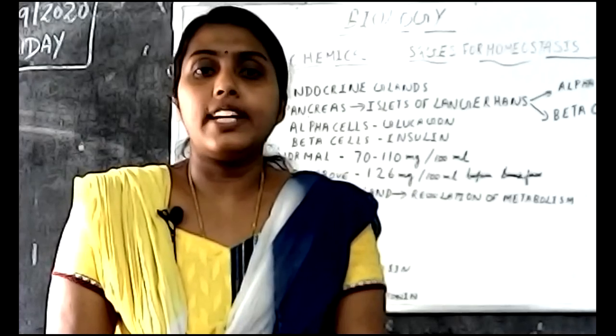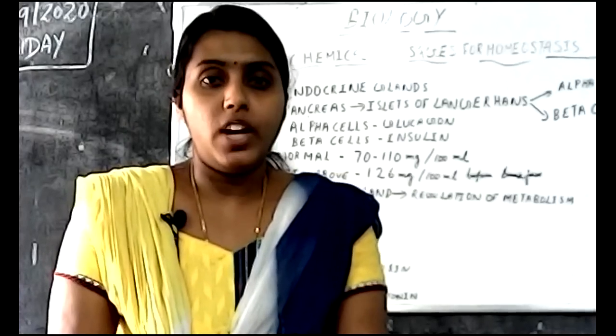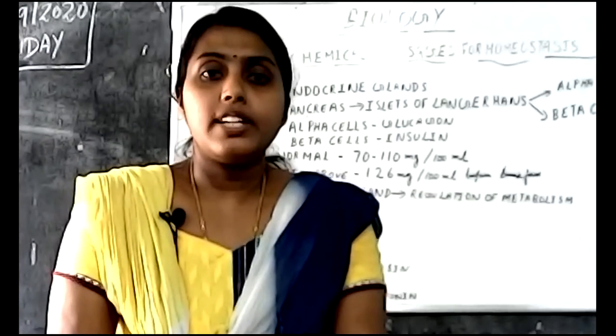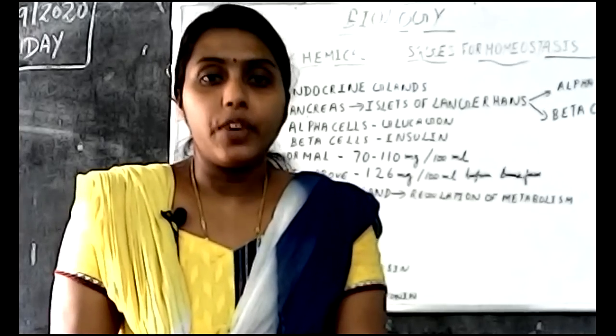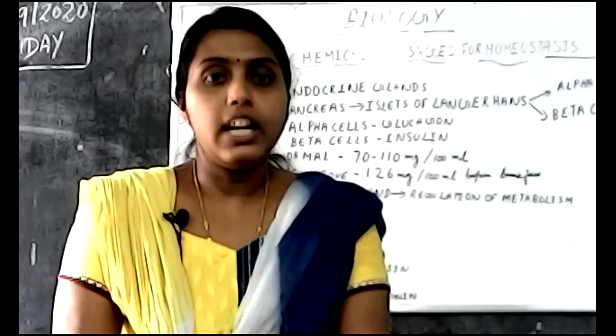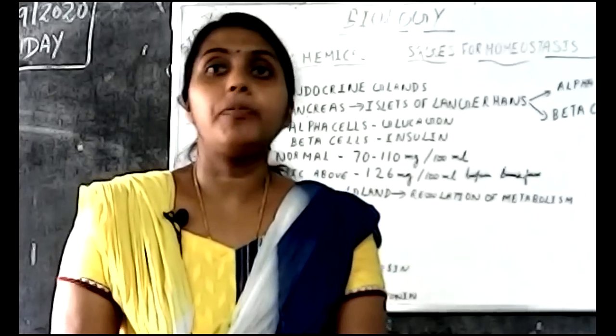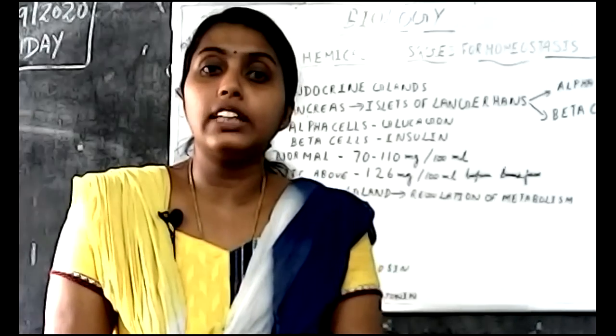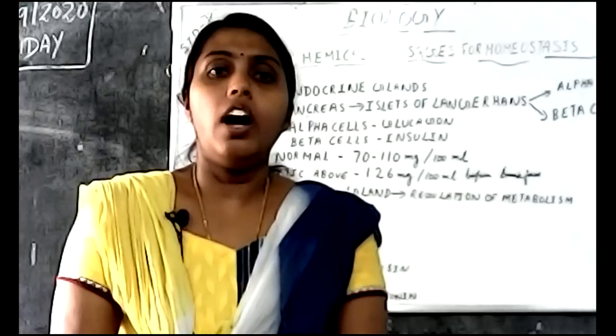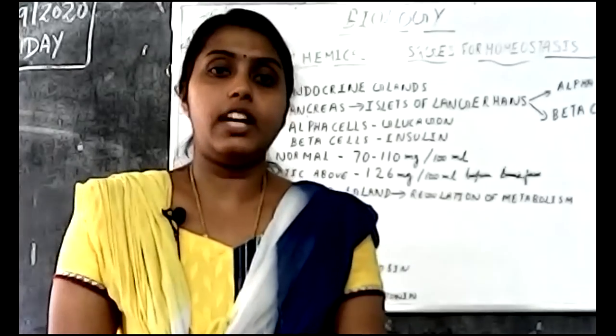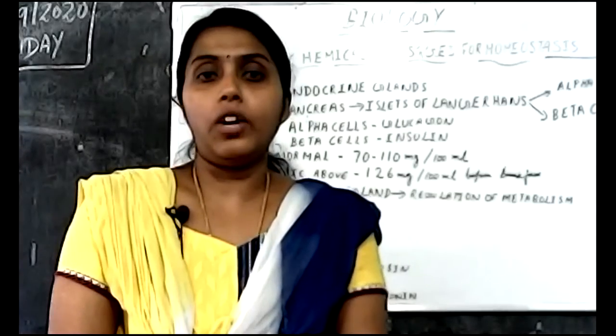The body weight is low, so the body weight will be decreased. Temperature increases, sweating increases, heartbeat increases. When the heartbeat increases, it results in an emotional imbalance also. All these are the symptoms of hyperthyroidism.